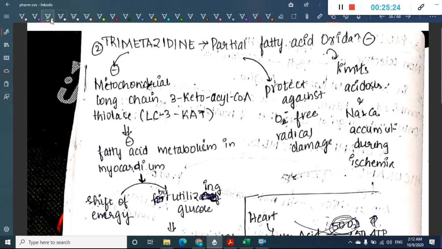The next newer congener is trimetazidine. What is trimetazidine? Trimetazidine is a fatty acid oxidation inhibitor.